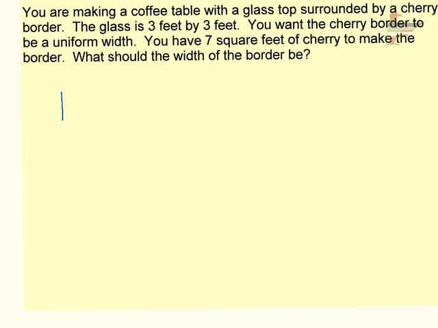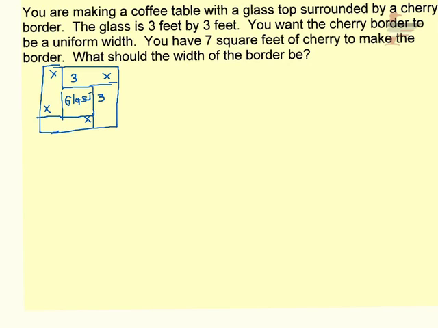So I have a piece of glass that is 3 by 3. This is my glass, and I'm going to put some cherry border around it. That's uniform width. All right, let's see how uniform I can make this look. Oh, not very uniform. Anyway, this is of uniform width. So like if this is 2 feet, this is 2 feet, this is 2 feet. But I don't know what that is, so I'm going to call it X, of course, because anything we don't know in math, we call X.